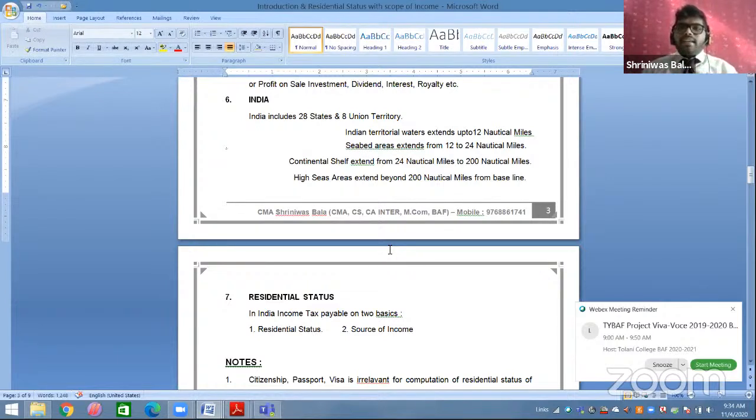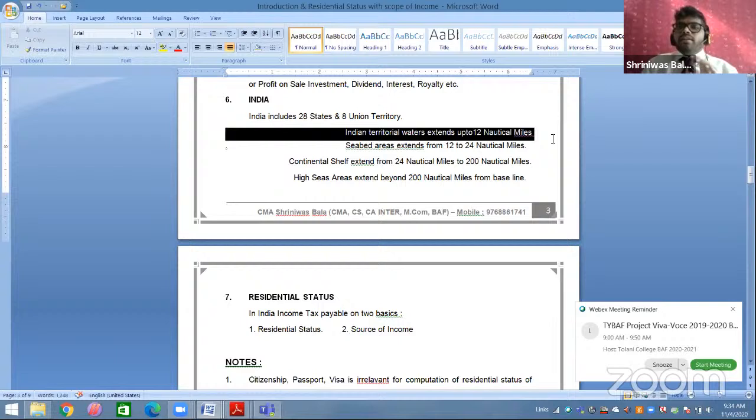India has 28 states and 8 union territories. Now, as per waterways and airspace, till where does your India extend? This line is very important for objective students. Every time, in one or two attempts, they will ask about this objective: Indian territorial water extends up to what?